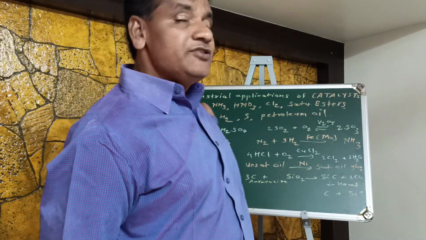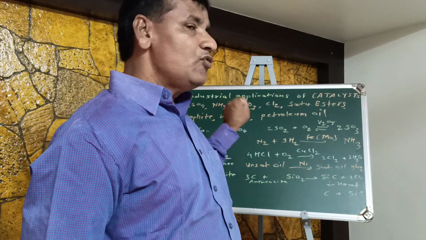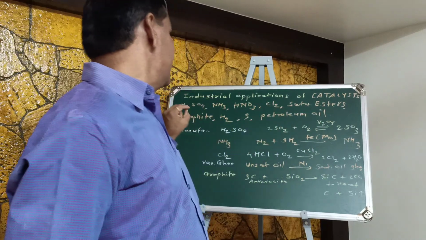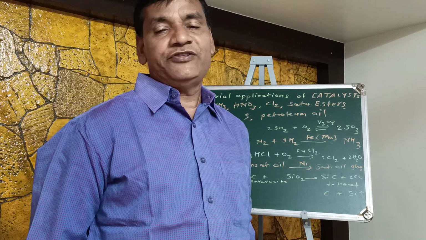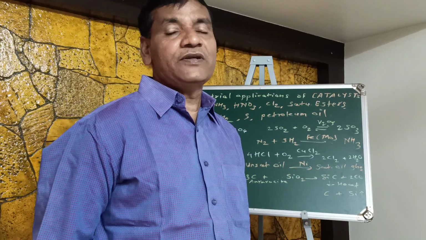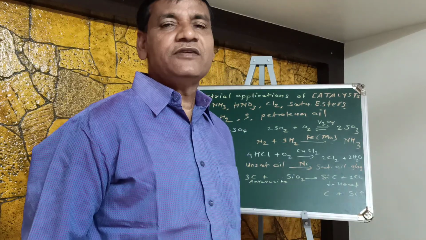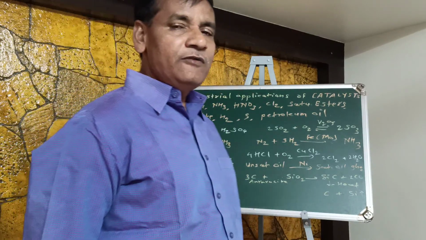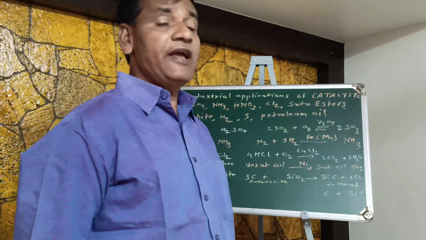as sulfuric acid, ammonia, nitric acid, chlorine, saturated esters means vanaspati ghee, graphite, hydrogen, sulfur, and petroleum oils. So these are the various chemicals which are meant for your syllabus to study, the role of catalyst for the manufacturing of these chemicals. Okay. So first of all, we will see about the manufacturing of sulfuric acid.